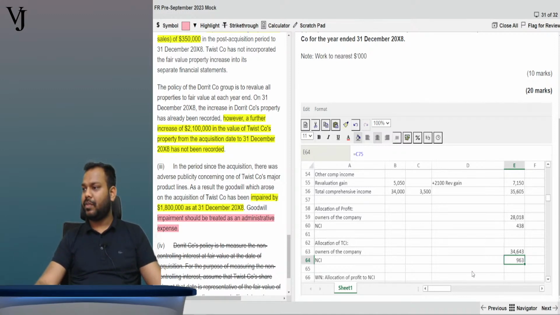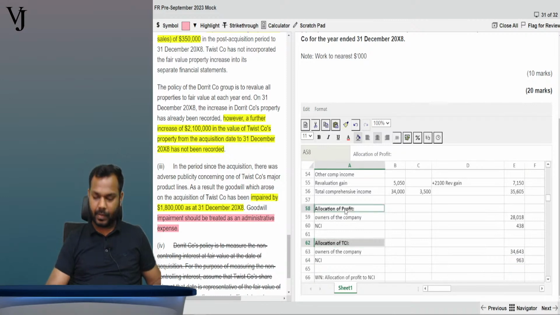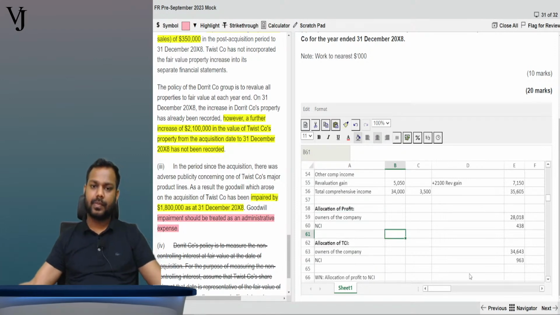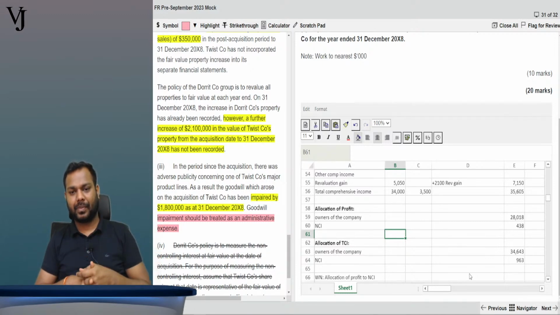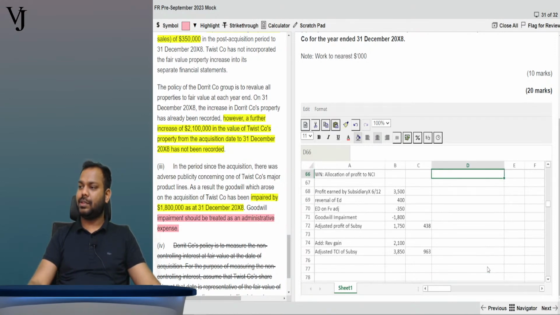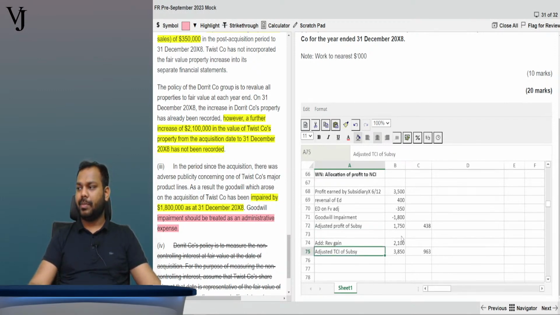Tell me, is it clear, everyone? So if you solve this much, yes, you will get 20 marks for this. Tell me if anyone has any doubts now. I am ready to discuss.